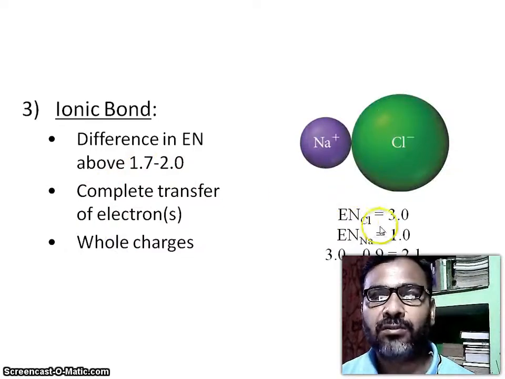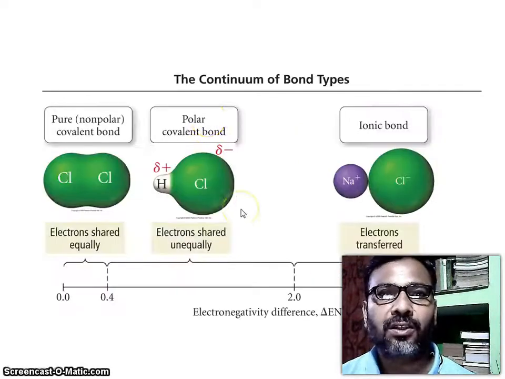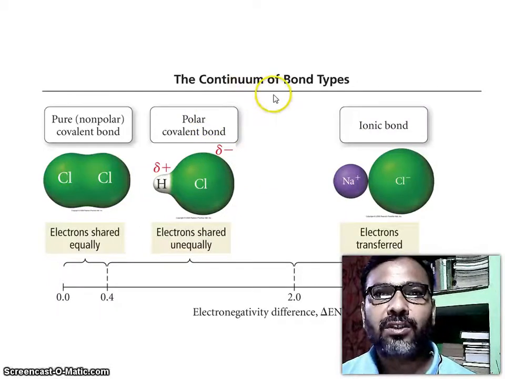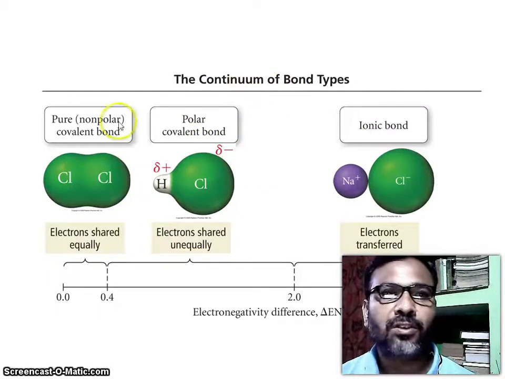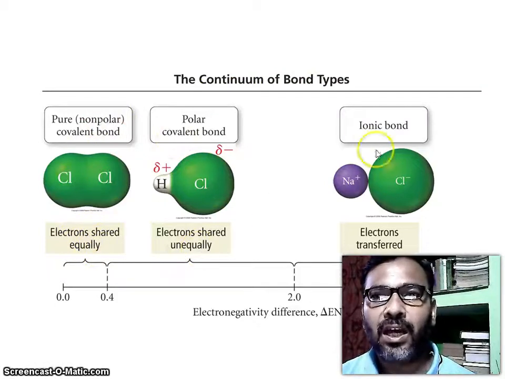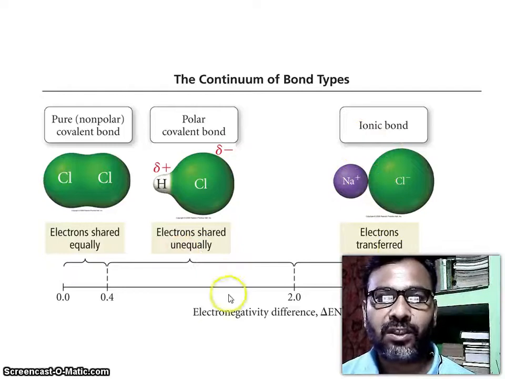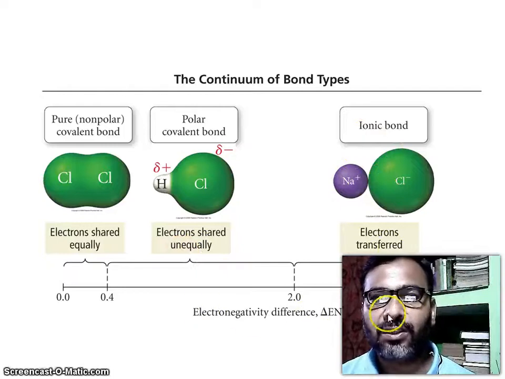You see the electronegativity of chlorine is 3.0 and the electronegativity of sodium is 0.9. So 3.0 minus 0.9 is equal to 2.1, ionic. The continuum of bond types: pure nonpolar covalent bonds, electrons shared equally; polar covalent bonds, electrons shared unequally; ionic bonds, electron transfer. The electronegativity difference is like that.